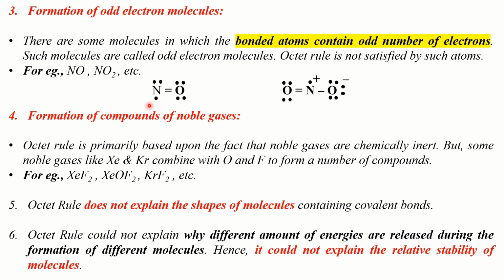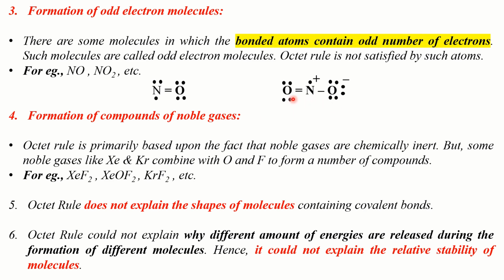But nitrogen, which had 5 electrons in its valence shell before bonding, used 2 of its electrons in the covalent bonding with oxygen. And it has one lone pair and a single electron that is left behind without bonding. So nitrogen in nitric oxide has one unpaired electron in it. Such a molecule is called an odd electron molecule. Now look at the NO2 molecule. Nitrogen in NO2 has one electron over it. So NO2 is an odd electron molecule.